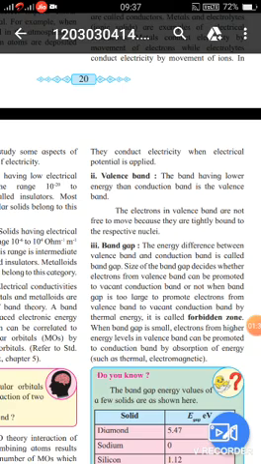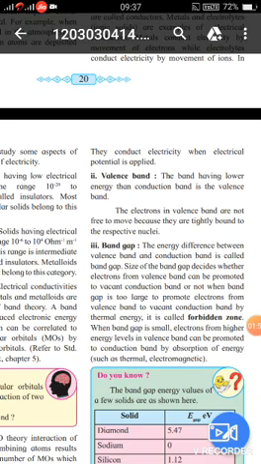The second point is the valence band. The band having lower energy than the conduction band is the valence band. It's called the valence band. The electrons in the valence band are not free to move because they are tightly bound